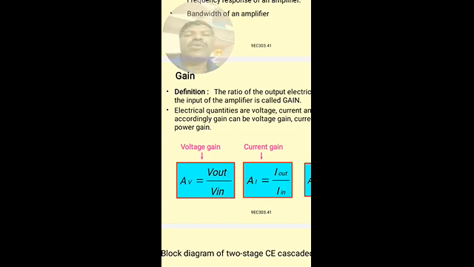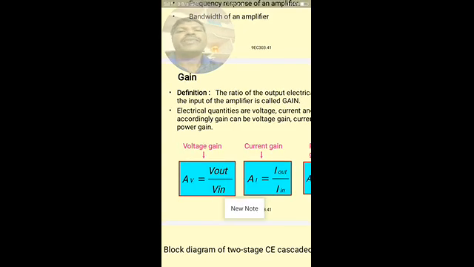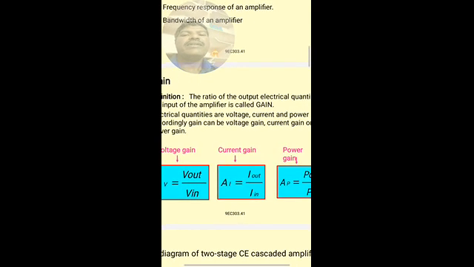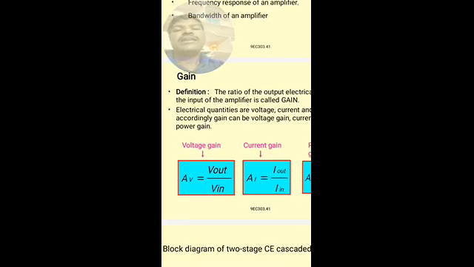So AV is called voltage gain. The voltage gain is the ratio of output voltage V out by input voltage V in.